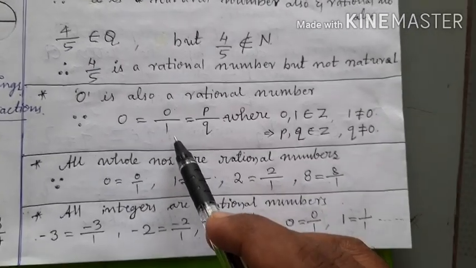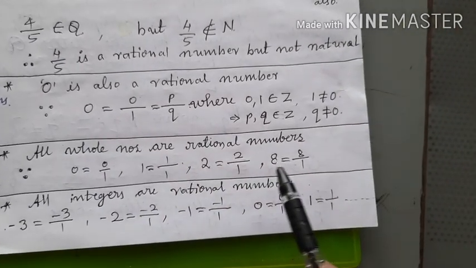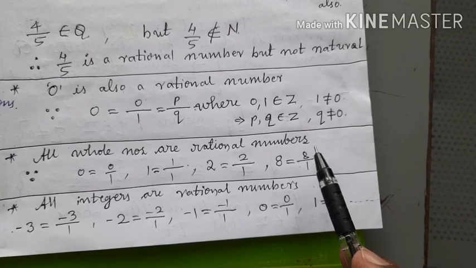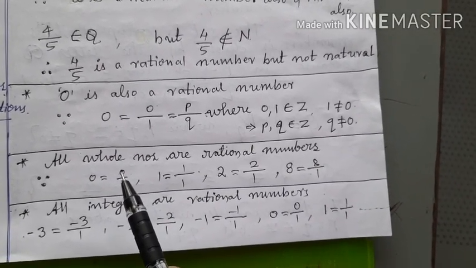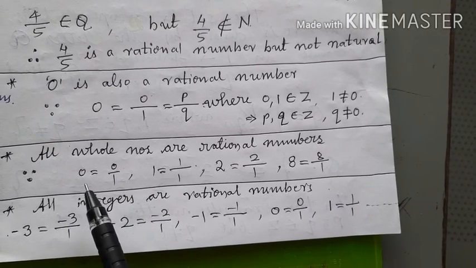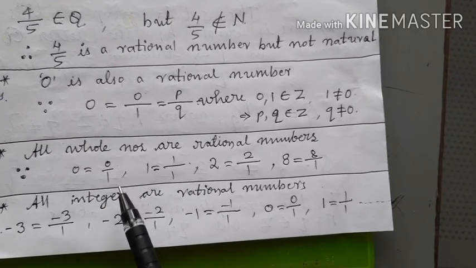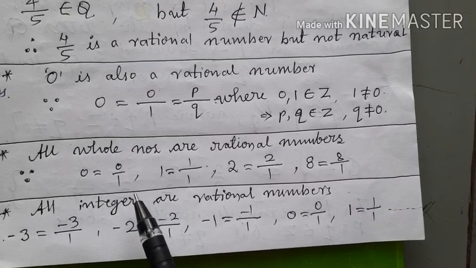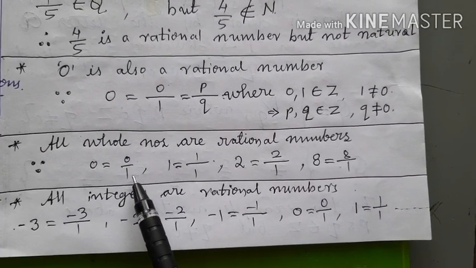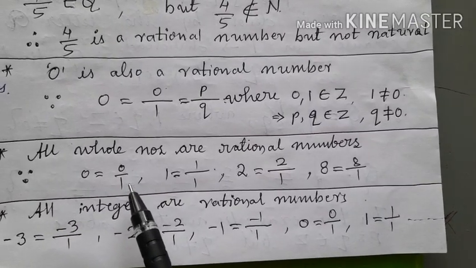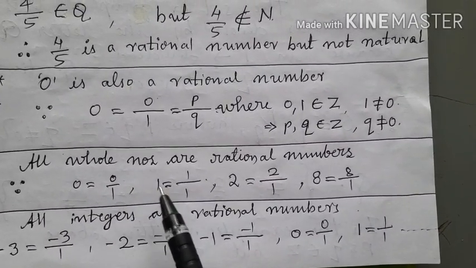Right? Now children, all the whole numbers are rational numbers, but all rational numbers are not whole numbers. You just try it. Okay? 0 is a whole number. It can be written in the form of 0 by 1, which is in the form of p by q, where p and q belong to Z and q is not equal to 0. That is why 0 can also be written in the form of a rational number.